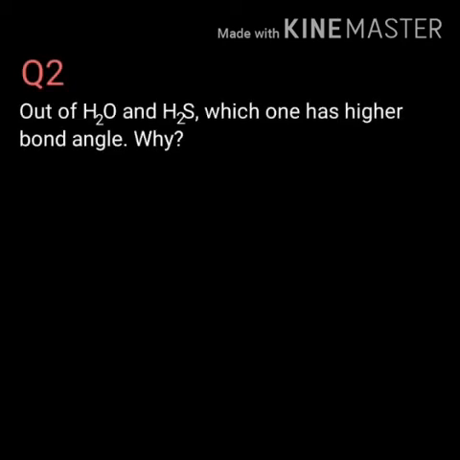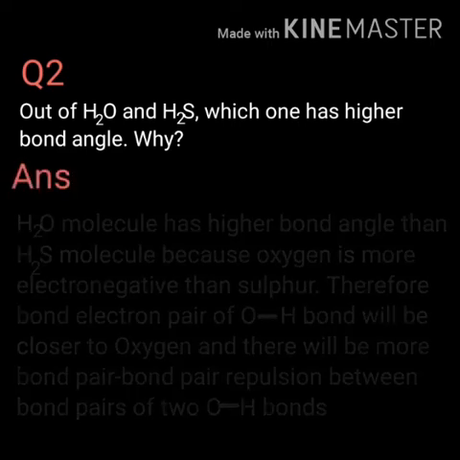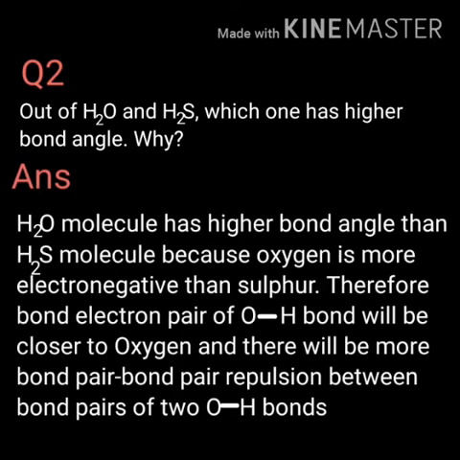Question number 2. Out of water and hydrogen sulfide, which one has higher bond angle and why? Answer: water molecule has higher bond angle than hydrogen sulfide molecule because oxygen is more electronegative than sulfur. Therefore, the bond electron pair of the OH bond will be closer to oxygen and there will be more bond pair repulsion between bond pairs of two OH bonds.